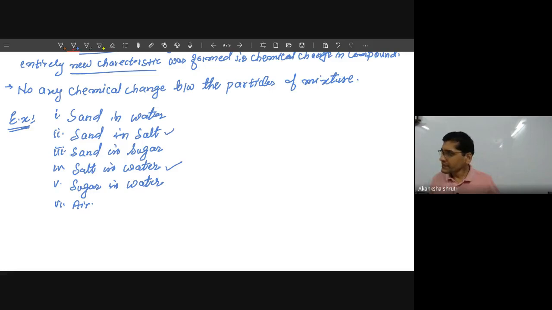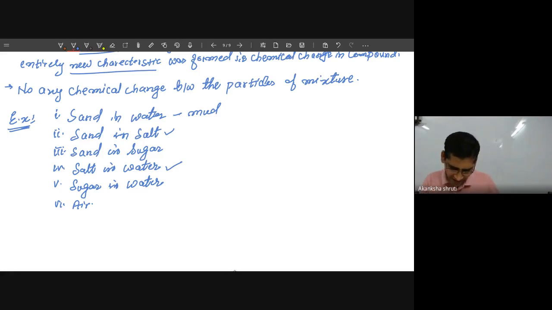If you are taking sand and water, it is going to form mud. If you take mud in your hand, you will observe the characteristic of water as well as the characteristic of the sand particle. Both characteristics are present.